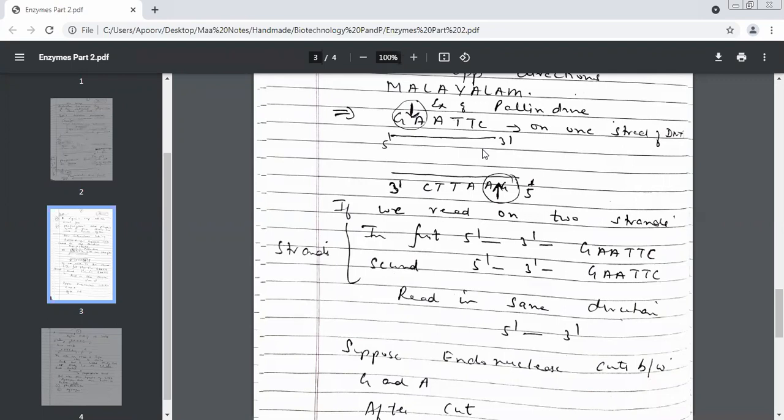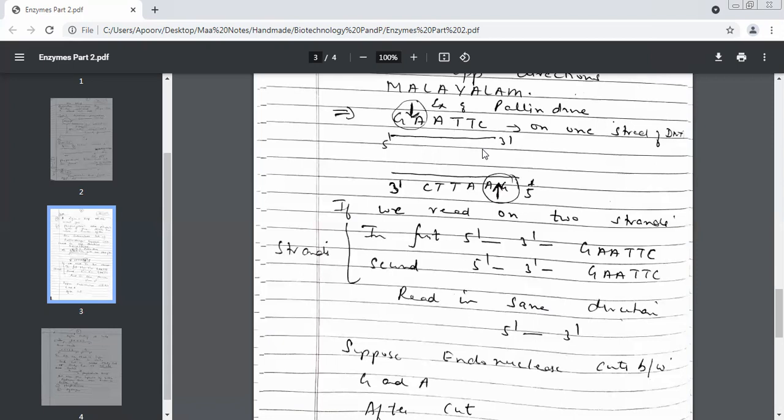Yes, ma'am. In English, palindrome was simple. You take a word, you read from both the sides, and the letter sequence remains the same. What example will you take of a palindrome in English? Malayalam. But there it was quite simple. One word. Here we have a complication because the DNA has how many strands? Double strands. So how to check out a palindrome in a DNA?